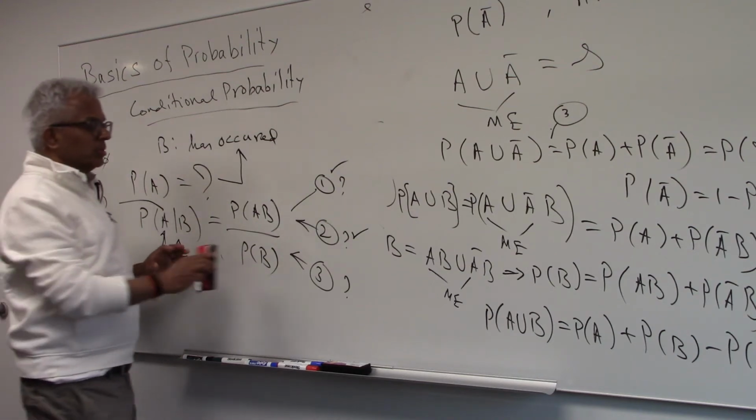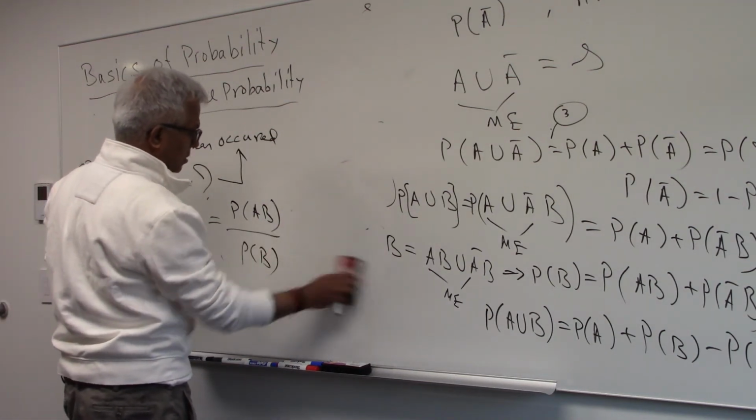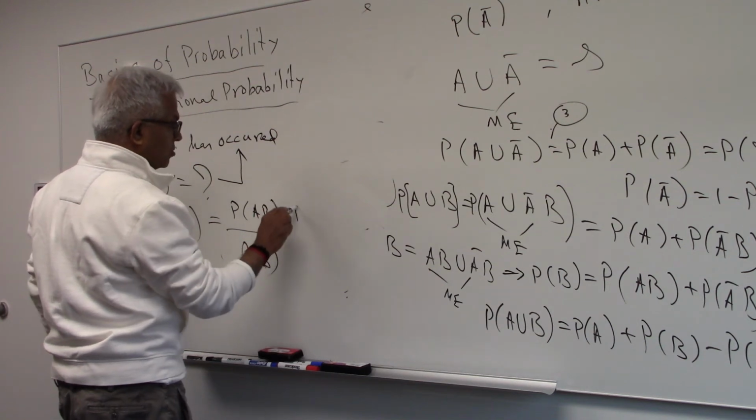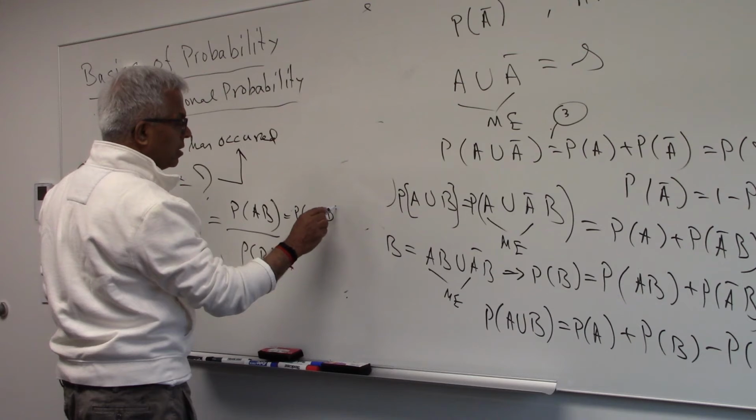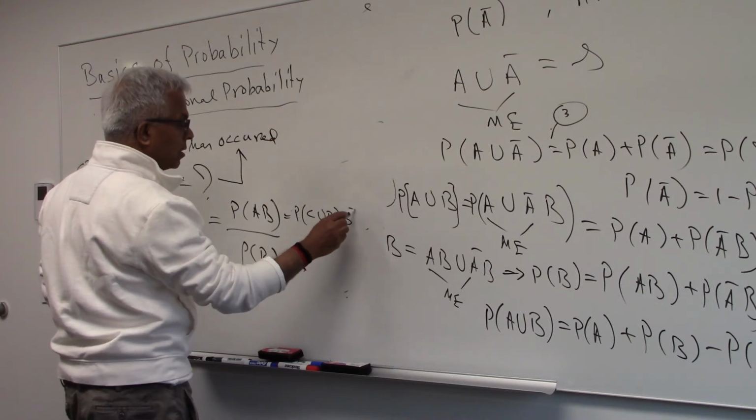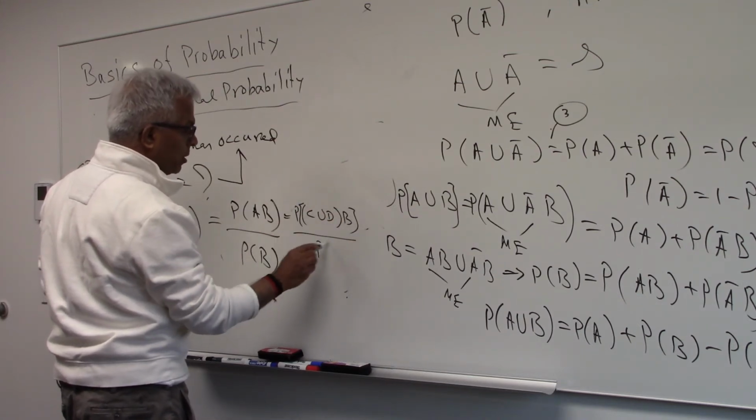Let's see what happens with that. So A is now C union D, intersection with B, over PB.